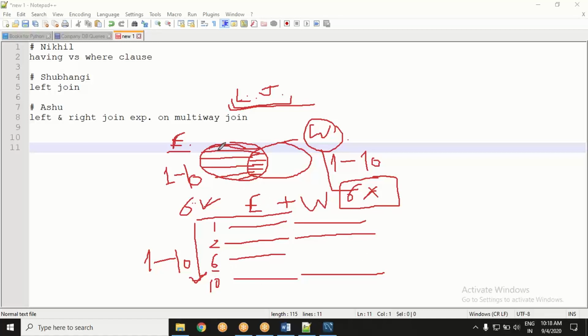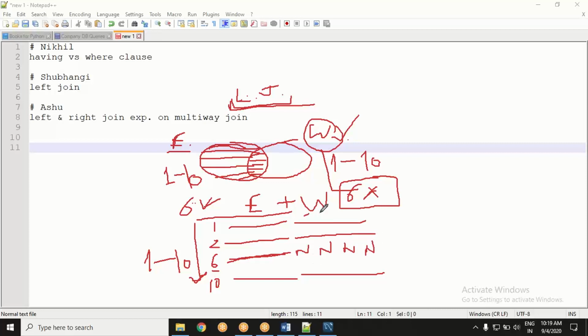And we wanted all the records of the left table to be there. So they are there. However, you don't have records in the right table for this value. So these will be null, null, null, all null.